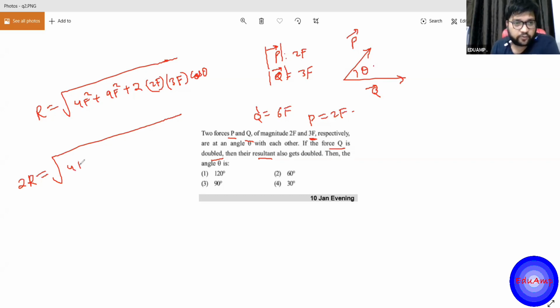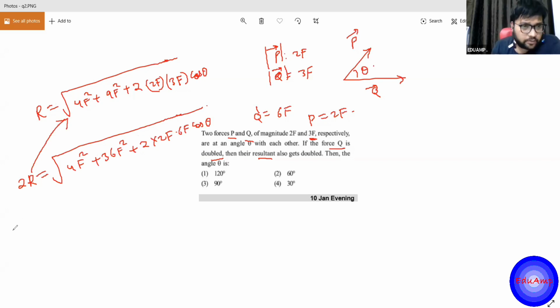So this is again 4F square plus 36F square plus 2 into 2F into 6F cos theta, right? Now this is R, right? For this R, I can write this one, because I know this is R. Okay, so twice of this. Now I square both the sides.